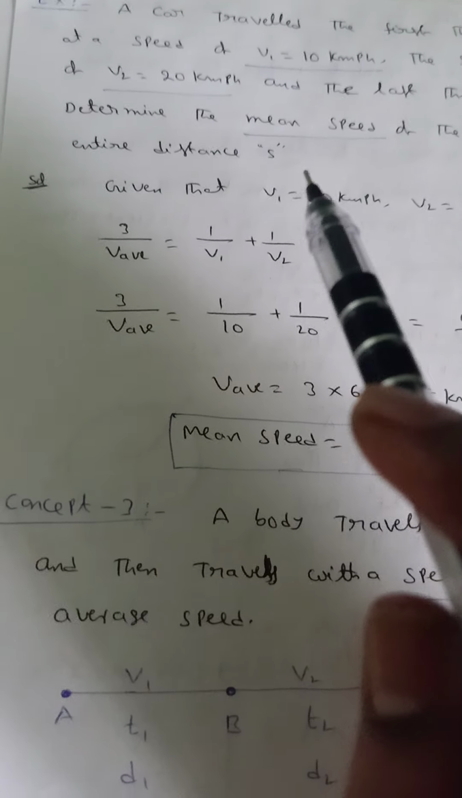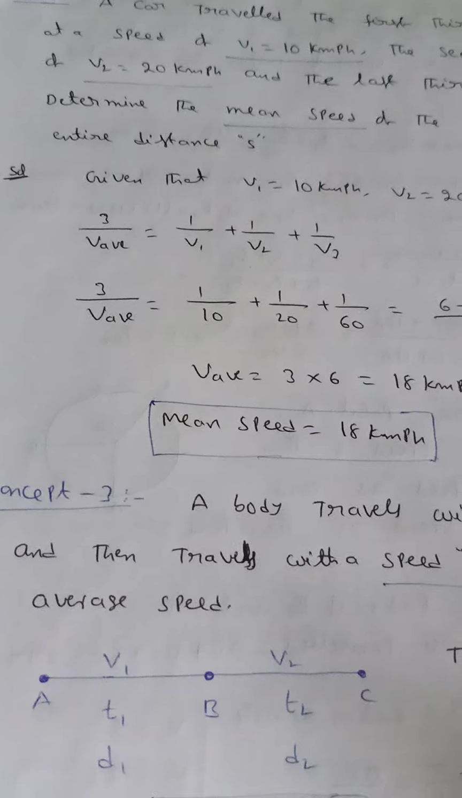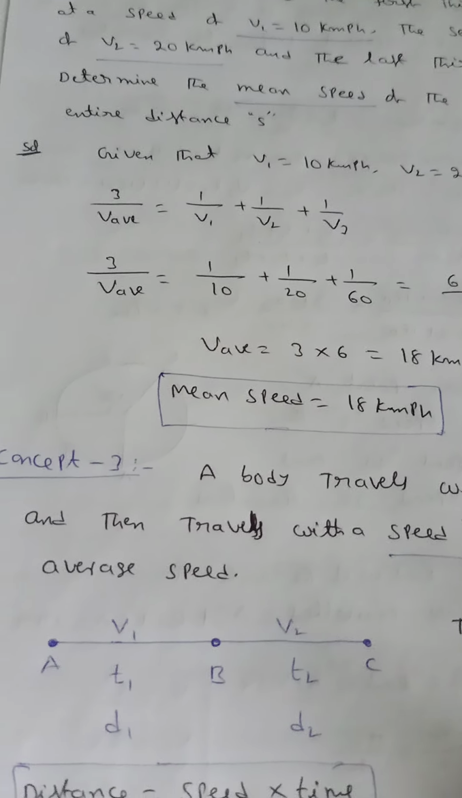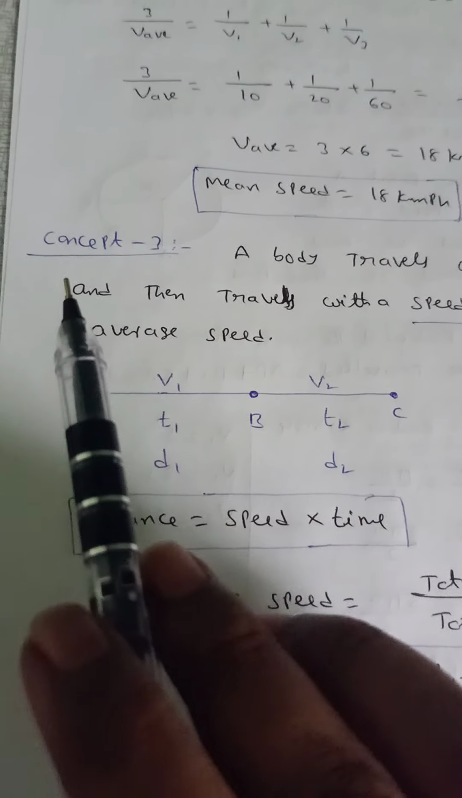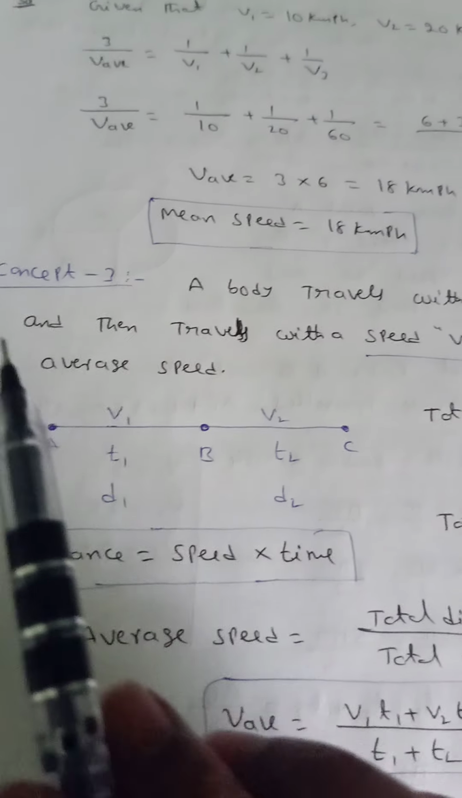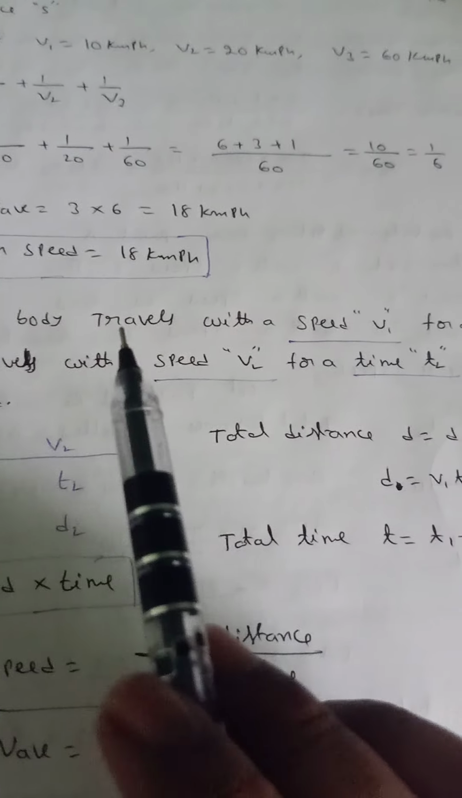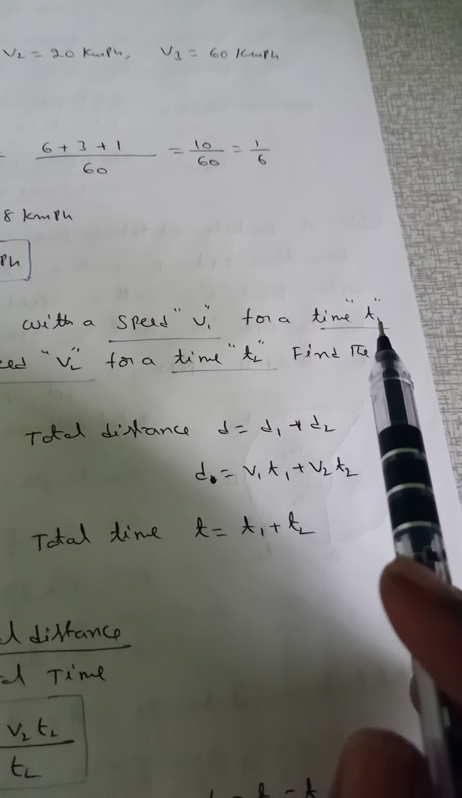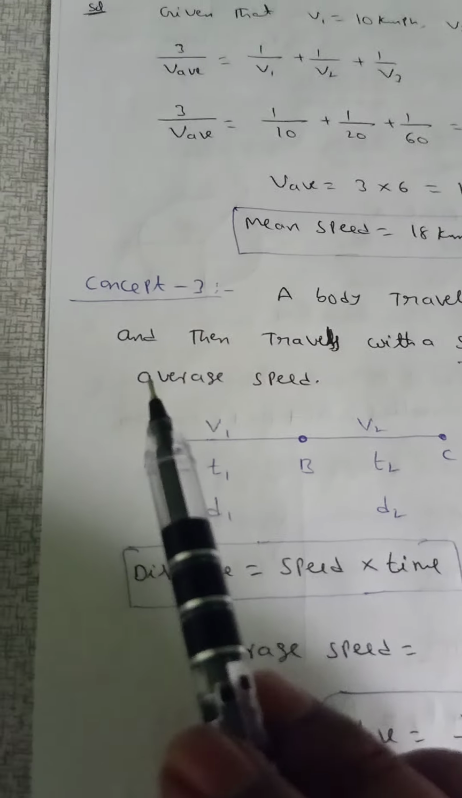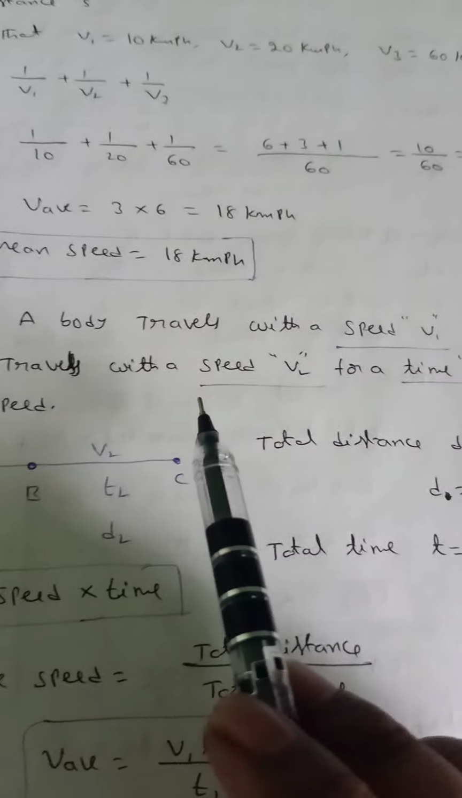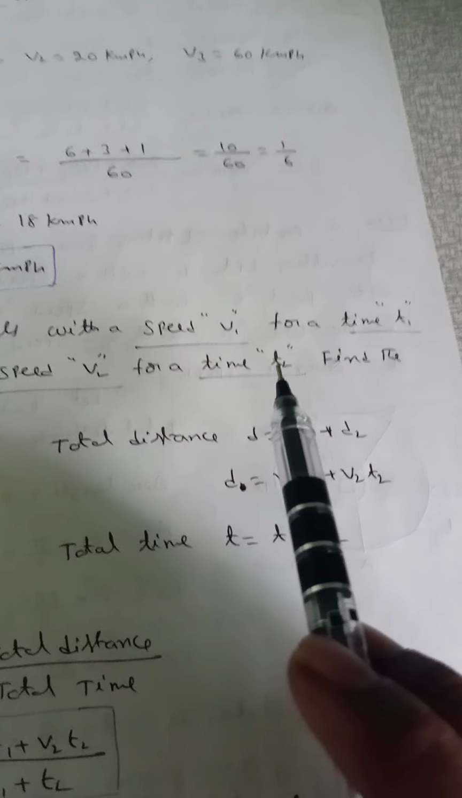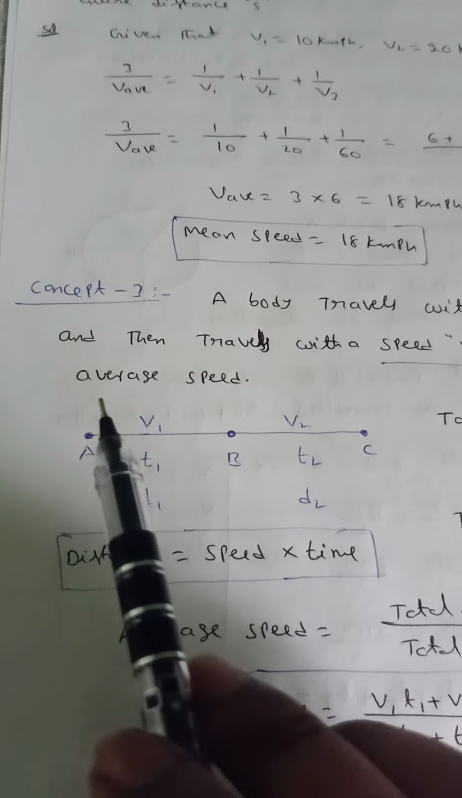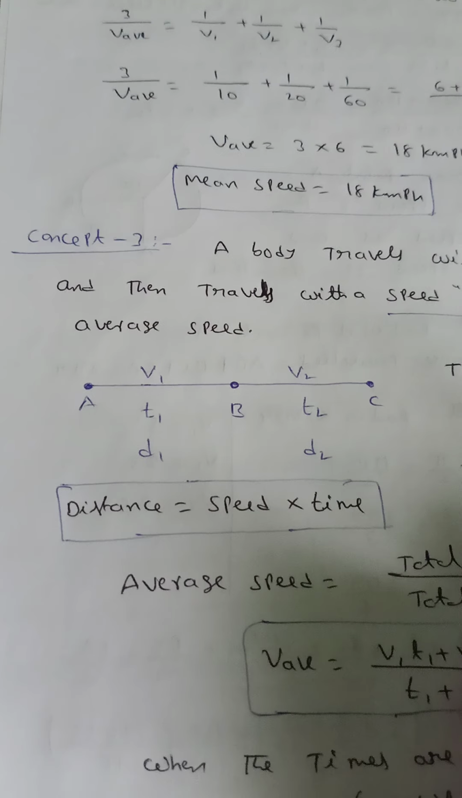This problem is also used in board examinations and theory exams. Now another concept: a body travels with a speed v1 for a time t1 and then travels with a speed v2 for a time t2. Find the average speed.